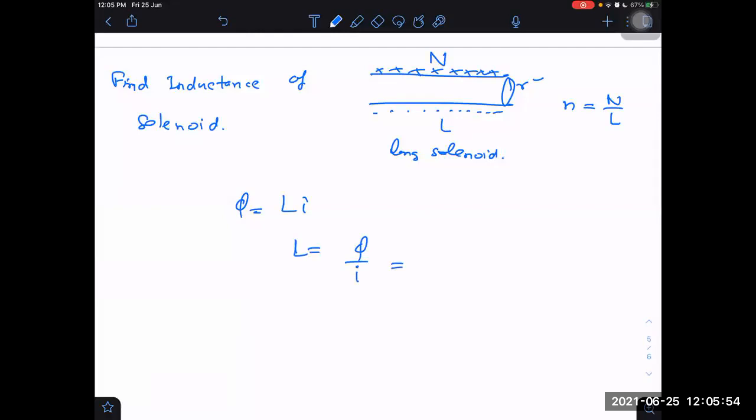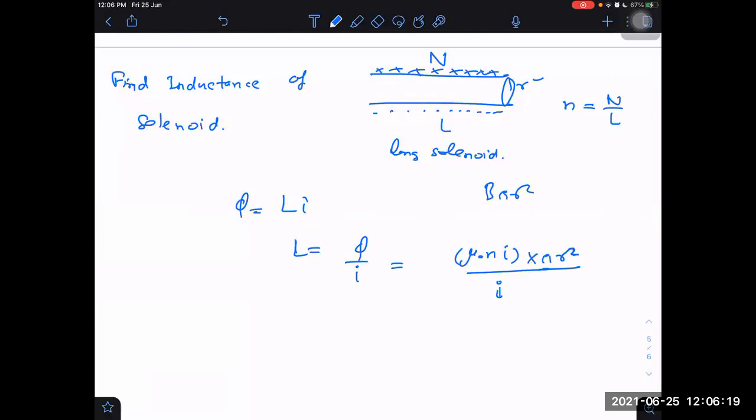Tell me now, what is it? Mu naught Ni by I. You know, flux is equal to mu naught into small n into I. Very good. But area, who will multiply with area? This is magnetic field multiplied by area. Yes. Is this the flux or not? B multiplied by area. You may think this is the flux, but that is not true actually.